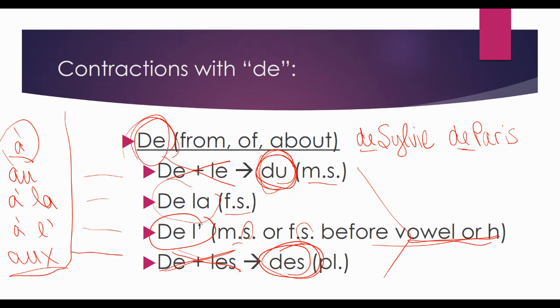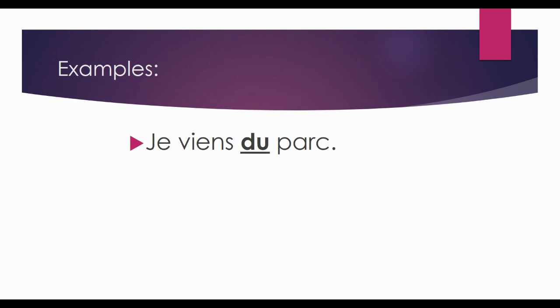Okay, let's look at some examples now. Je viens du parc. I am coming from the park. So you need to realize that this parc is masculine. It's only one park. So that's why I've decided to use du. Well, it's not I've decided, it's the right answer. That's how they say it. Je viens du parc. But again, it has nothing to do with who I am. It has everything to do with the fact that that park is masculine. So that is why it is so important to know whether those places are masculine or feminine, singular, plural, whatever, because it's going to affect other things in our sentence.